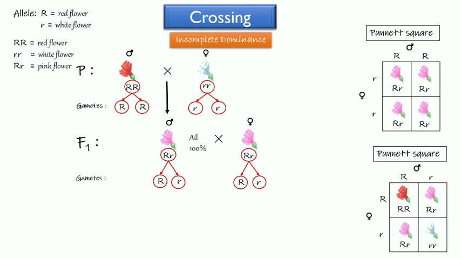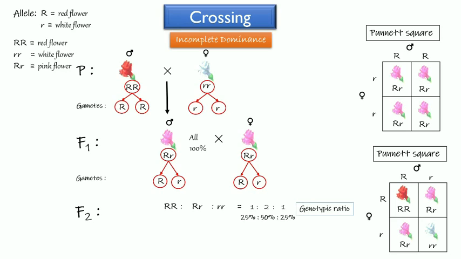In the second generation of filial or F2, the probability of the genotype is 1 big R big R, 2 big R little r, and 1 little r little r. So the ratio of genotype in F2 is 1 to 2 to 1, or 25% to 50% to 25%.